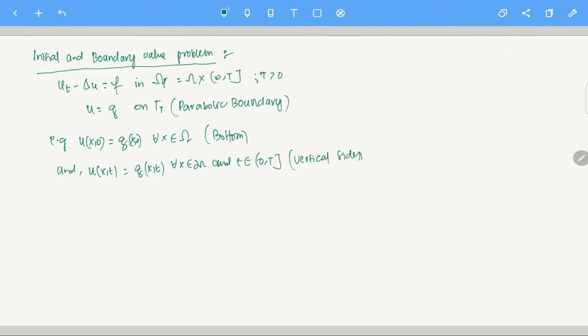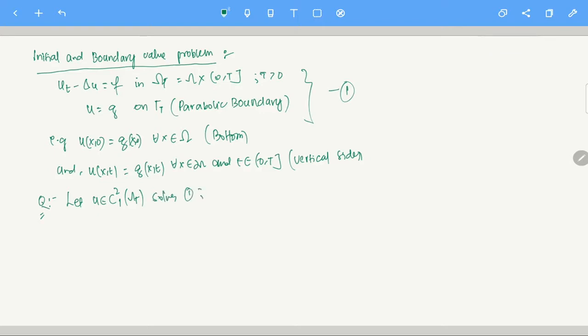I want to study the mean value property for this problem. Let's call it (1). So the question boils down to this: let u be C^{2,1} in omega t, or for now you can just assume it is continuous in omega t, and it solves (1).